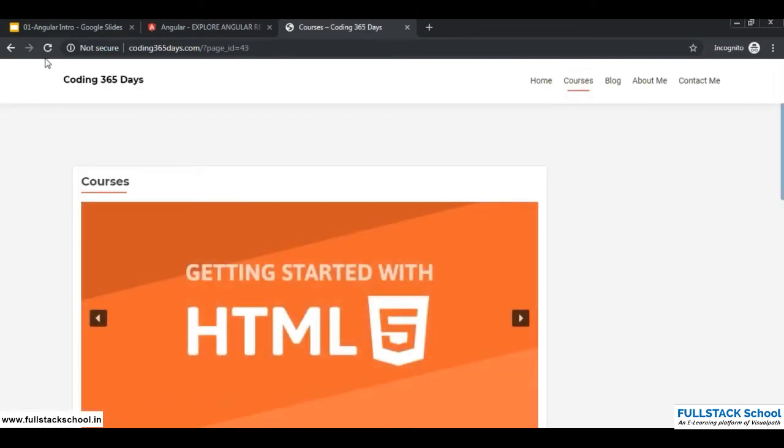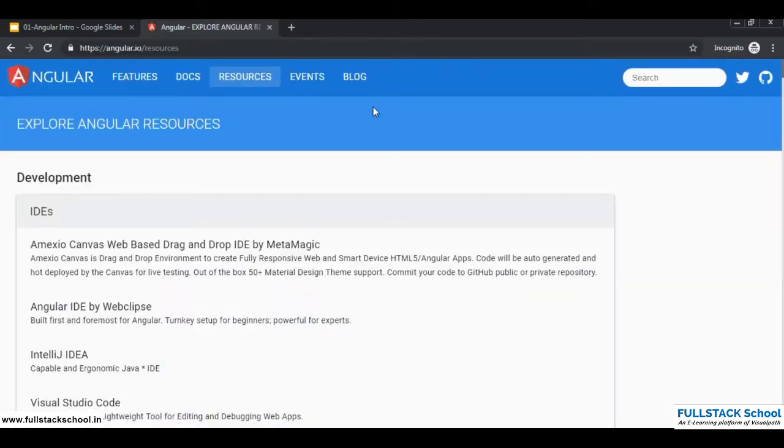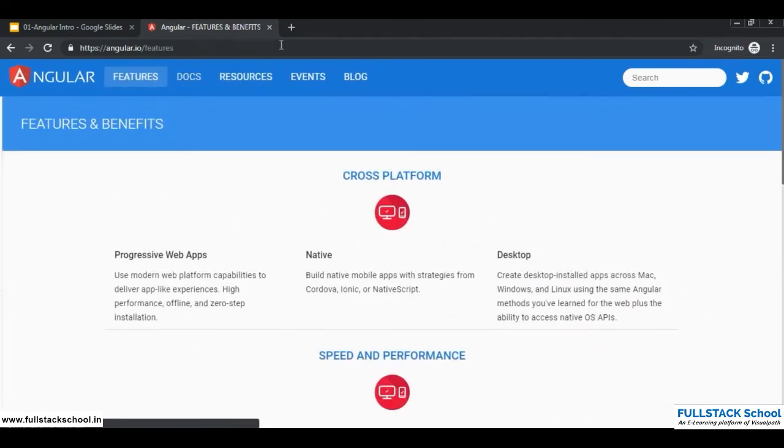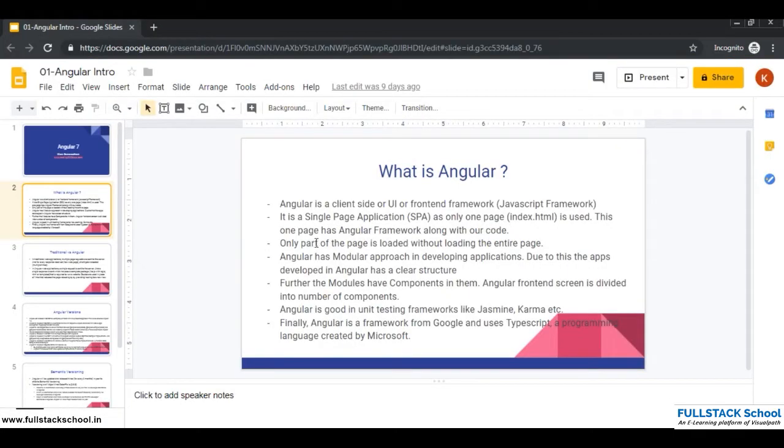They get reloaded for every request we do. They go to the server and fetch the response and provide it to HTML. But this is not the case with single page applications. Only part of a page is loaded without loading the entire page.